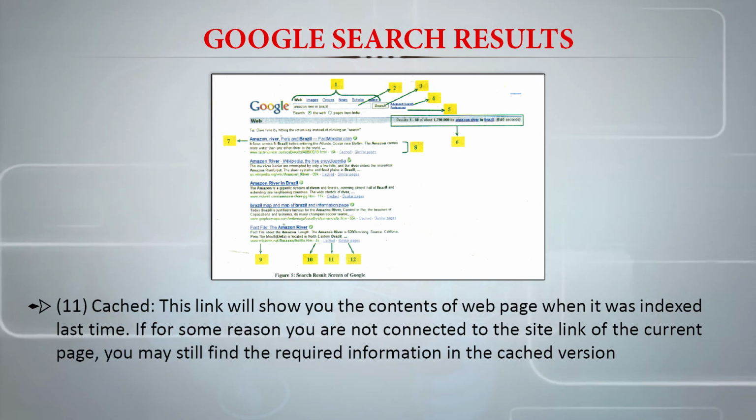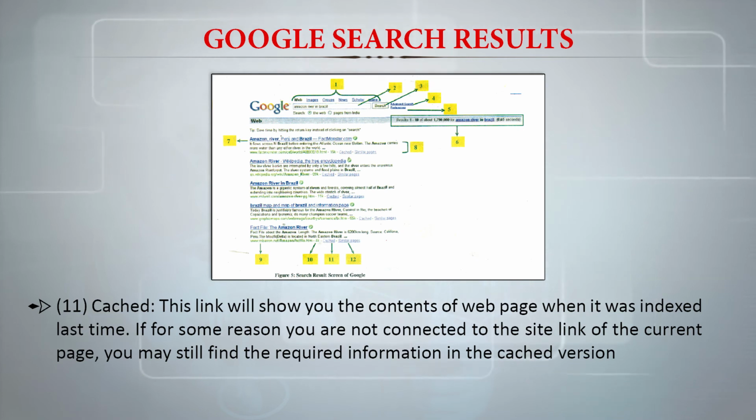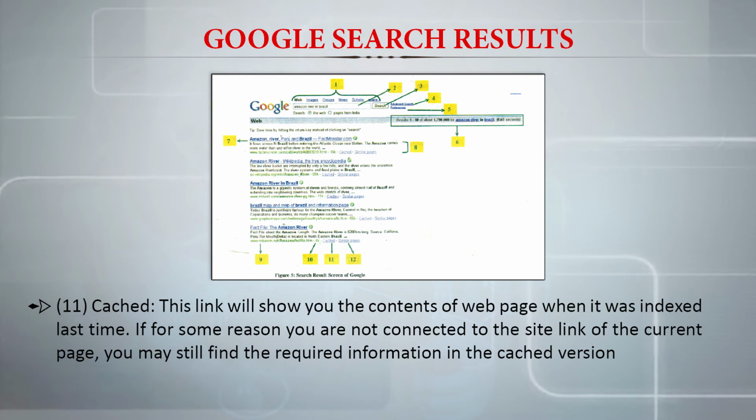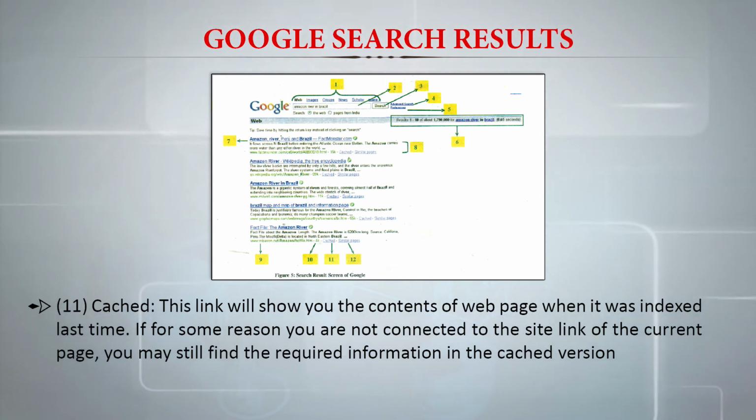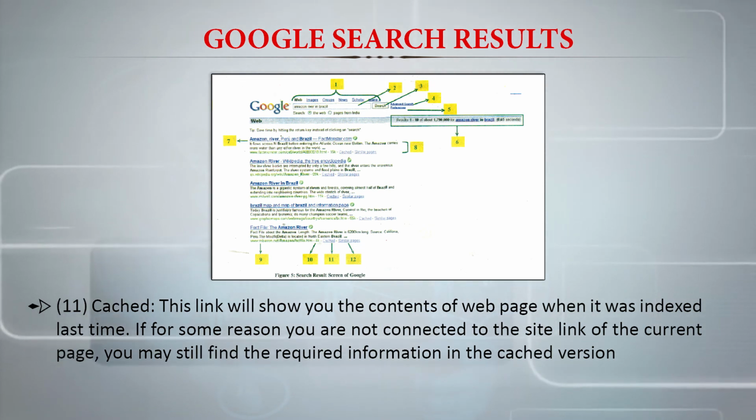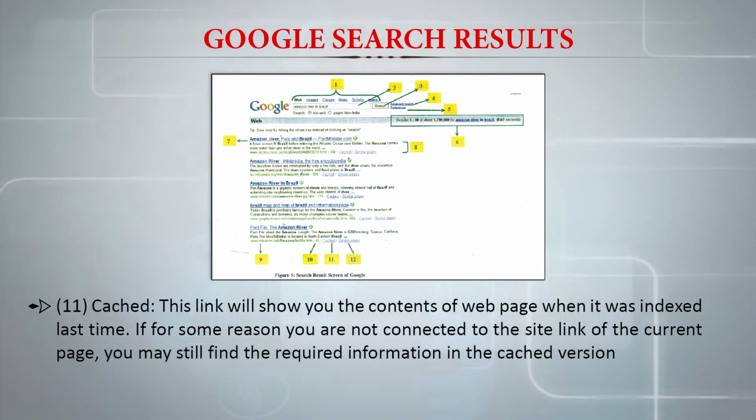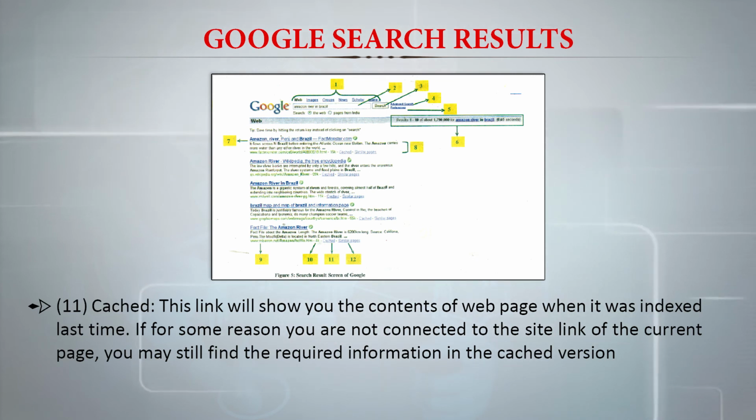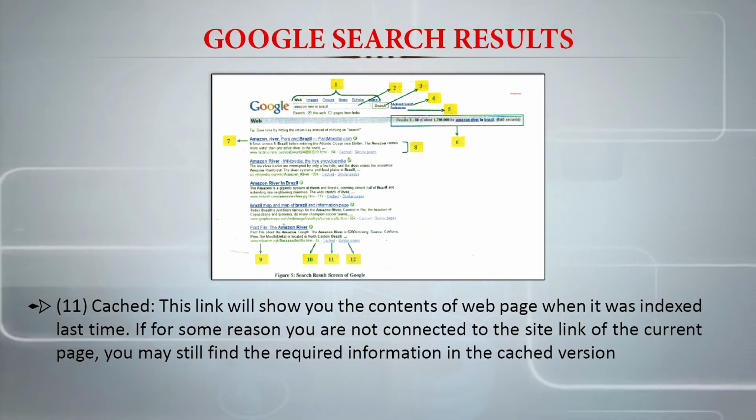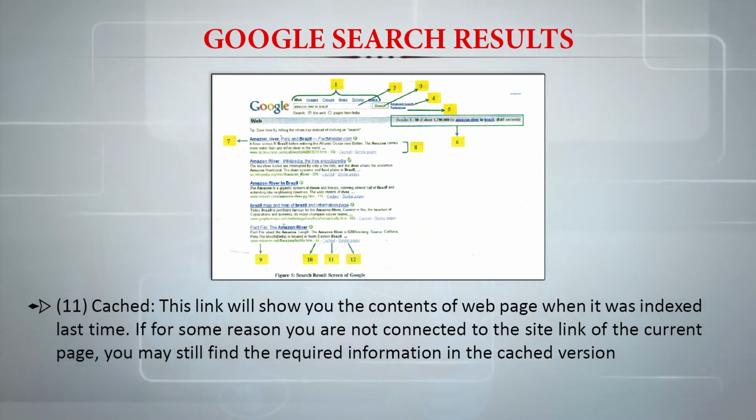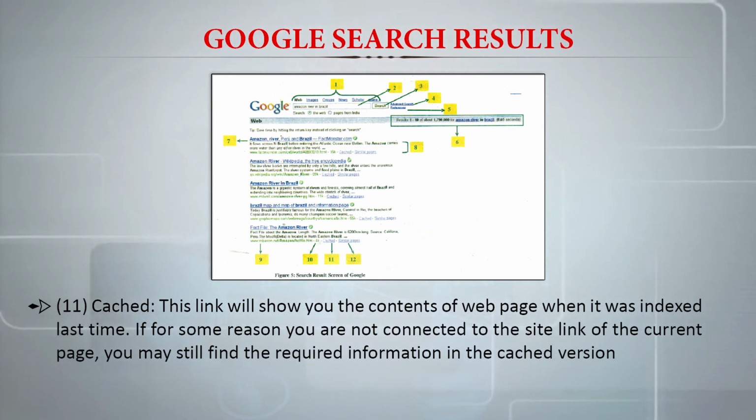So cached means basically this information is available, and now most probably the internet is down, so it is fetching that information and showing it to us, or it did not index since then, so it's showing that information. When we try to click on refresh, most probably this issue will get resolved. So if for some reason we are not connected to the site link of the current page, we may still find the required information in the cached version.